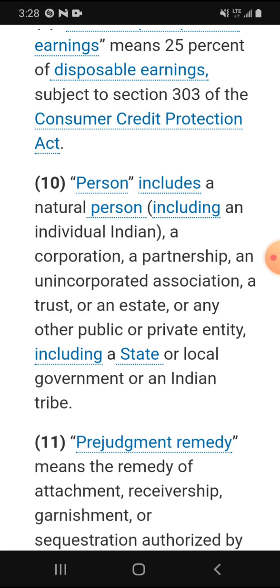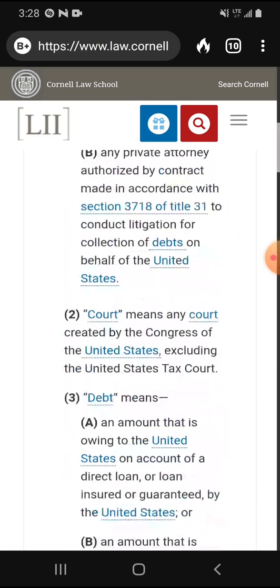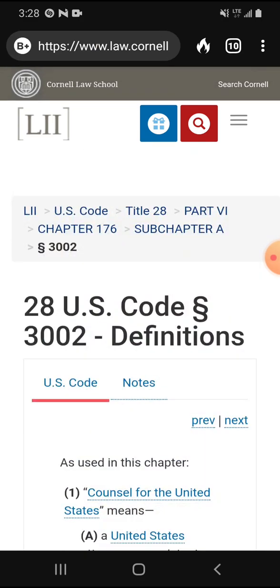So, yeah, go ahead. You can go check that out. Remember, I'm going to share the link for this up here, but it's 28 U.S. Code 3002 definitions. You can read that yourself. You could just type that in and you'll find it.